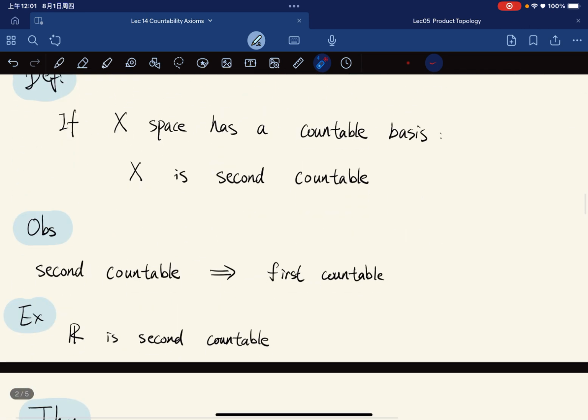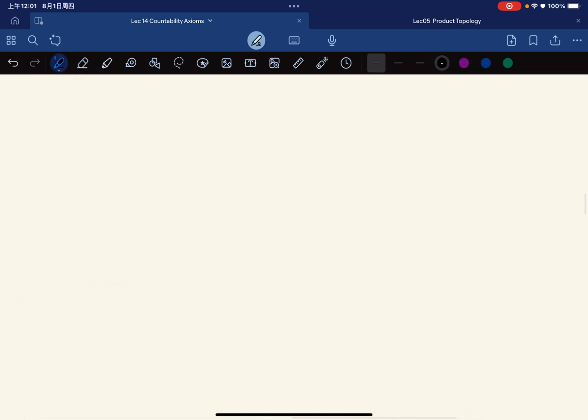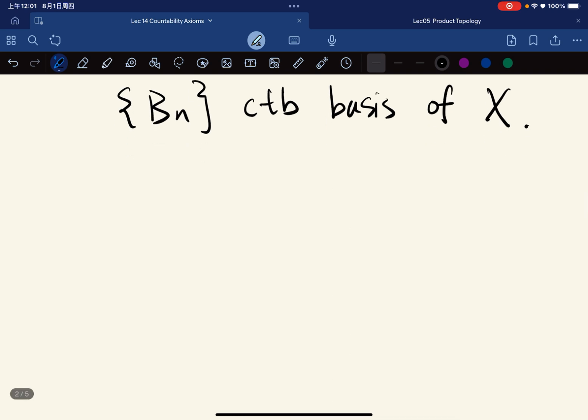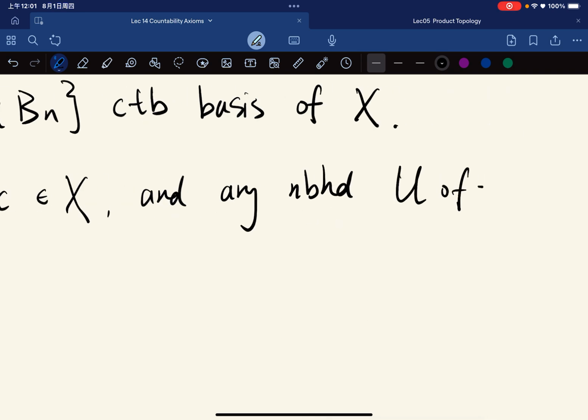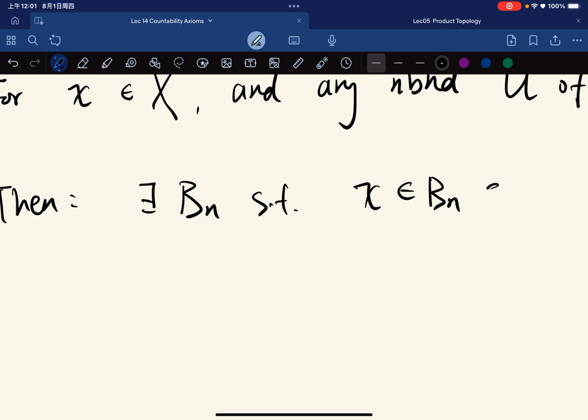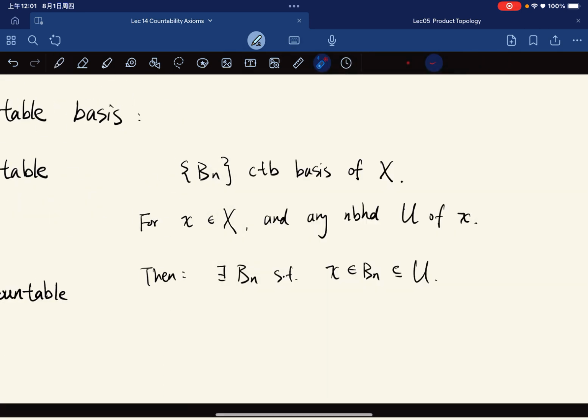Suppose X has a countable basis Bn. Then for x and any neighborhood U of x, there exists a basis element such that x is in Bn and Bn is contained entirely in U. So if we already have a countable basis, then this collection is a local neighborhood system that works for any point.